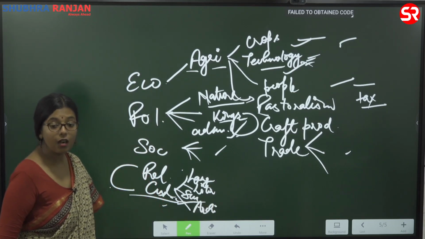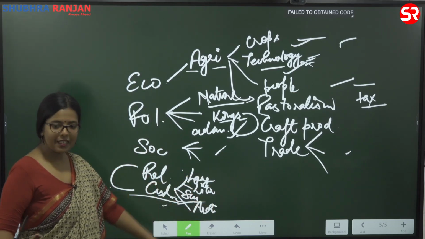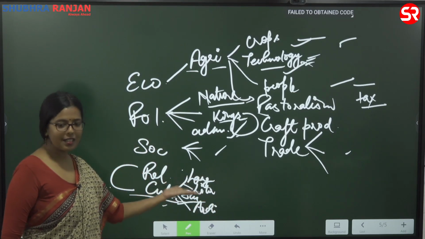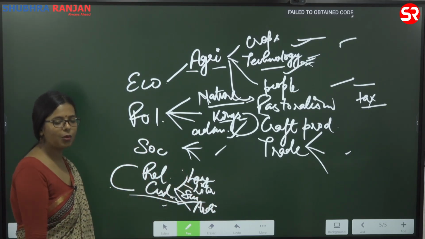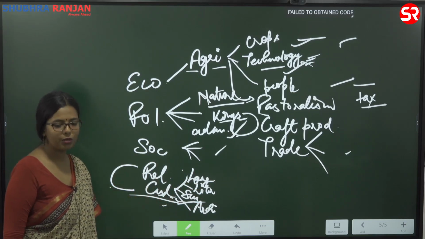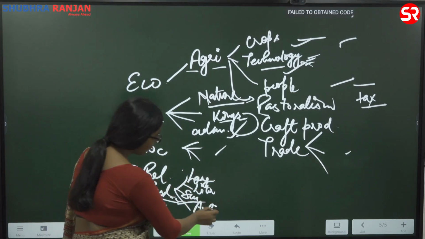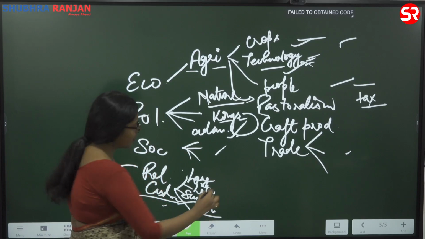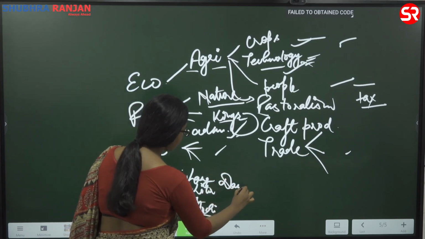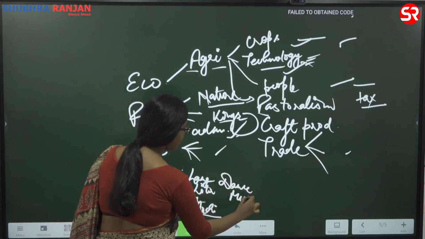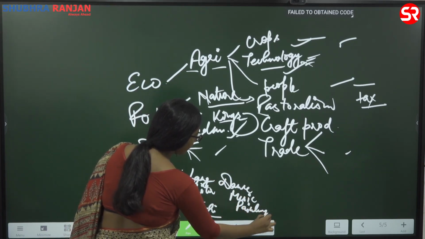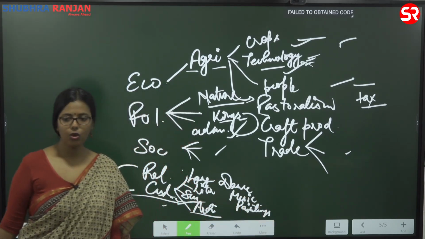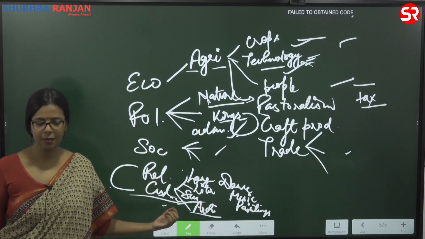Yes, when they are writing language, there will be a script, so that is there only. When we are talking about literature, we are obviously going to talk about the script. Then architecture, dance, music, painting, all these things you have to look at in a historical perspective.